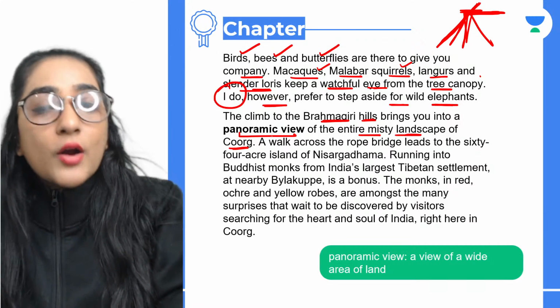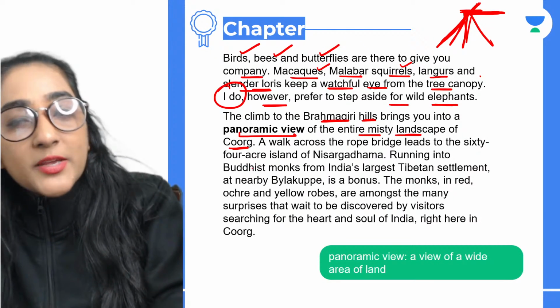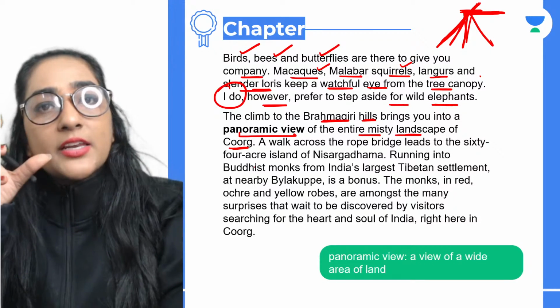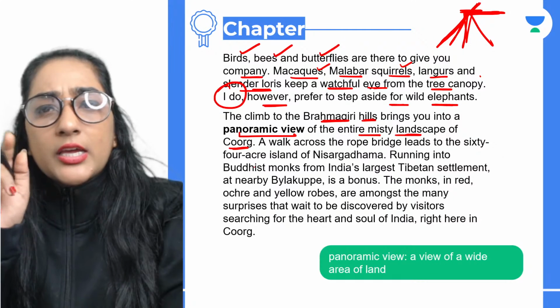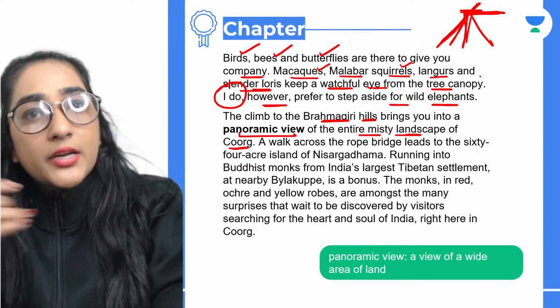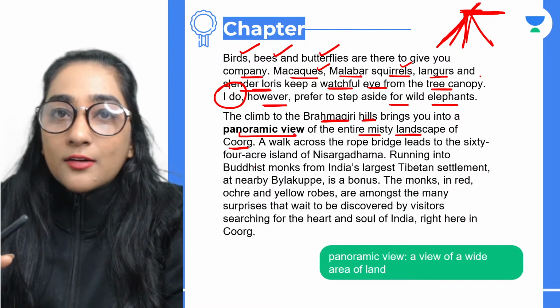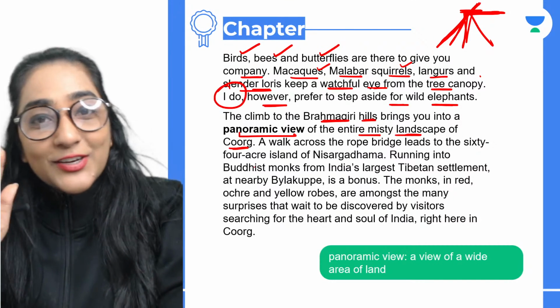Yeah, slender loris is basically an animal. I really don't know what we call it in Hindi. But it is basically an animal which is usually found in the Sri Lankan area. So you'll come to know. Just do a little bit of a search. You'll come to know about that.